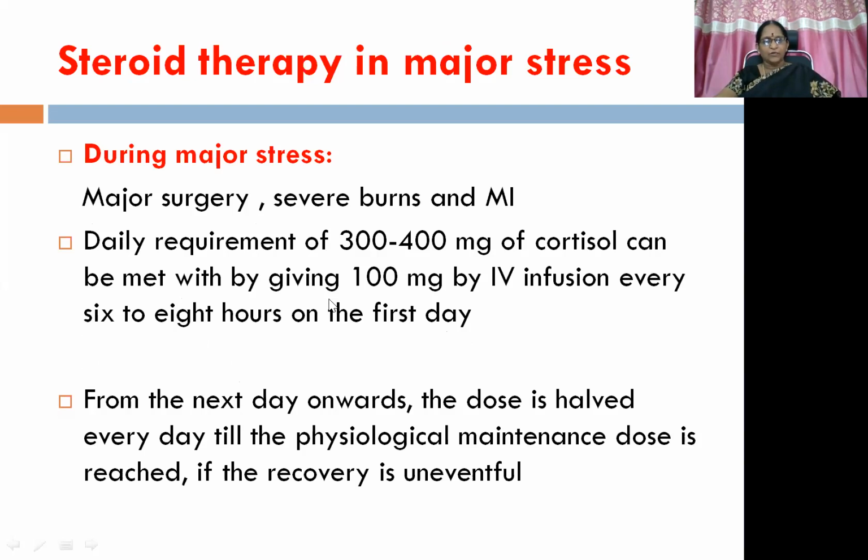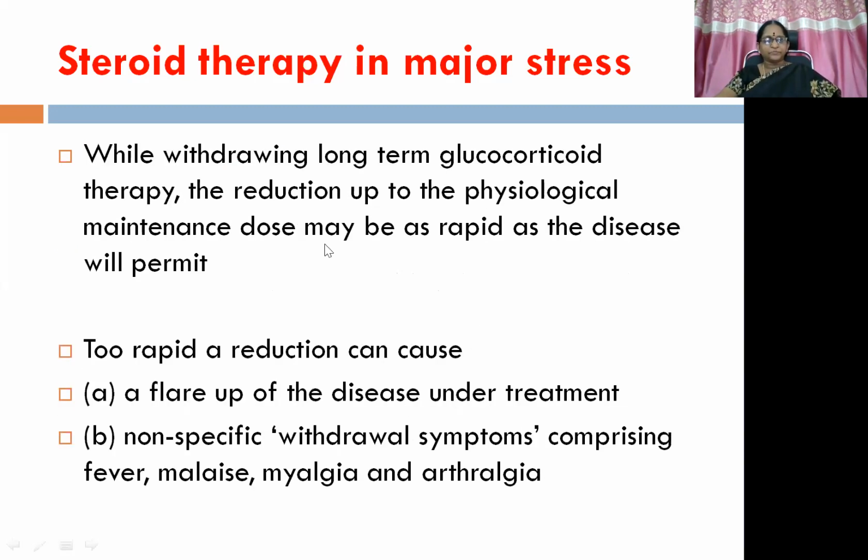So this can be overcome by administration of 100 mg by IV infusion every 6 to 8 hours on the first day. Then from the second day onwards, the dose is halved every day till the physiological maintenance dose is reached. If the recovery is uneventful, if the response is good, then you can reduce the dose and then taper it. While withdrawing long-term glucocorticoid therapy, the reduction up to the physiological maintenance dose may be as rapid as the disease will permit. This maintenance dose reduction, that is the tapering or withdrawal of the steroids, is based mainly upon the recovery of the patient.